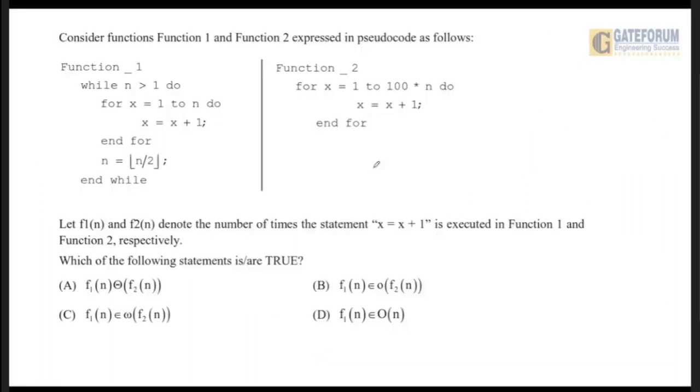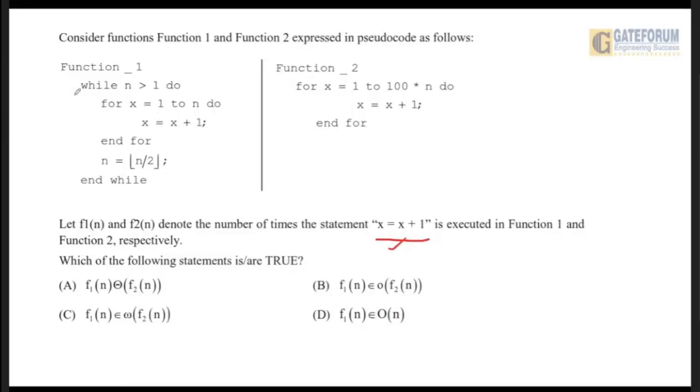In GATE 2023, from programming and data structures, what has been given? Consider function 1 and function 2 expressed in pseudocode as follows. Let f1 and f2 denote the number of times the statement x equals x plus 1 is executed in function 1 and function 2 respectively. So let us see how many times this statement is executed in function 1.